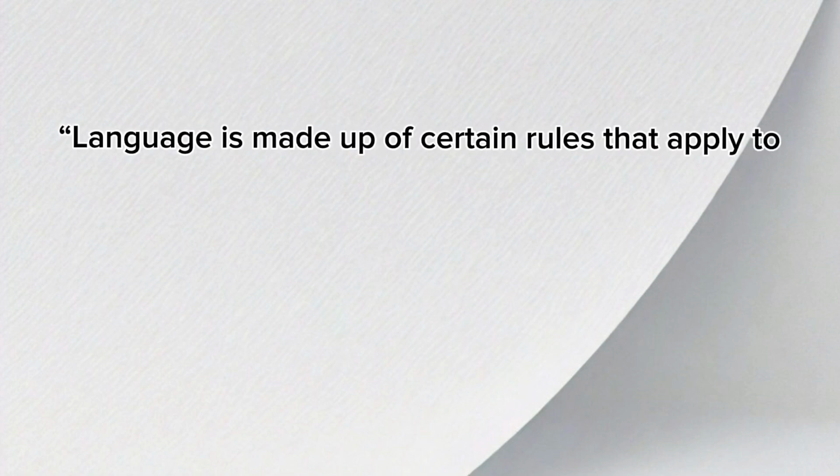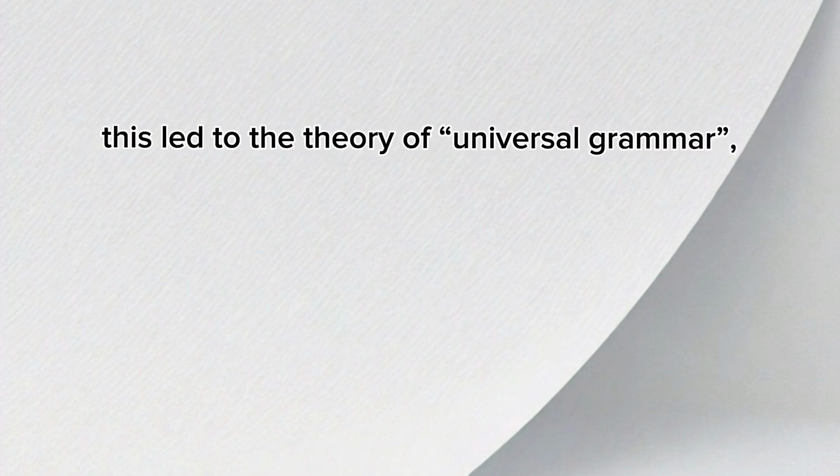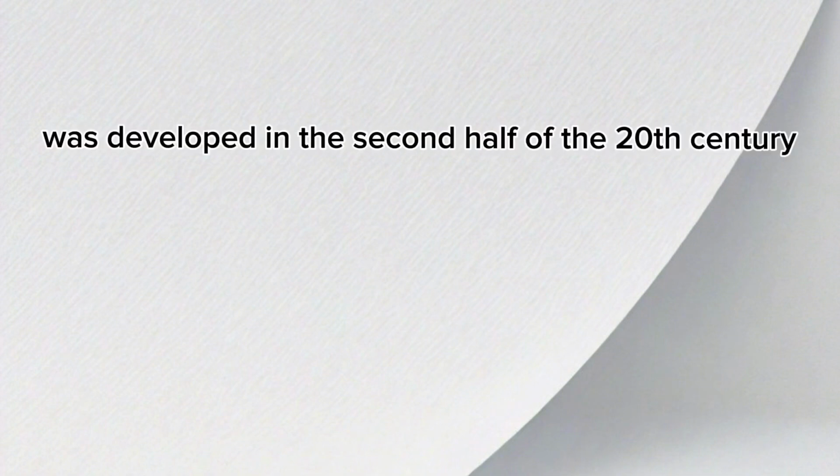The generativism theory of language suggests that, in its most basic form, language is made up of certain rules that apply to all humans and all languages. This led to the theory of universal grammar, that all humans are capable of learning grammar. All of this was developed in the second half of the 20th century, with Noam Chomsky taking into account the work of Zellig Harris as well.